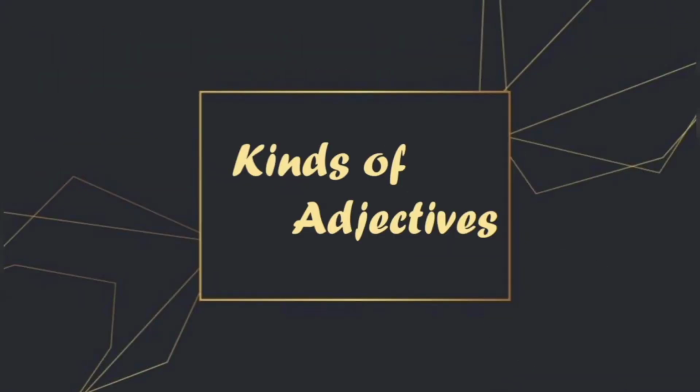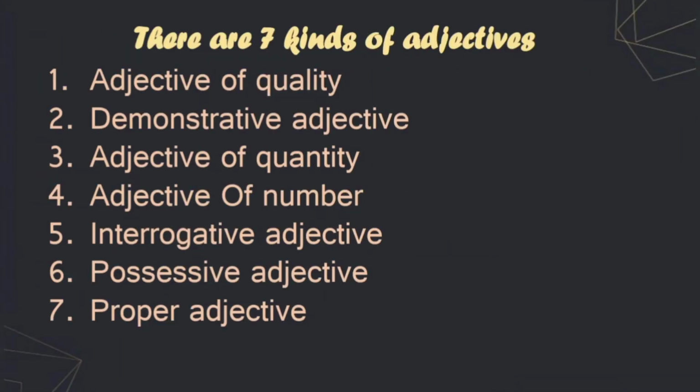Coming to the various kinds of adjectives, let me tell you, there are primarily 7 kinds of adjectives. We have the adjective of quality, demonstrative adjective, adjective of quantity, adjective of number, interrogative adjective, possessive adjective, and proper adjective. Now let us see what these various kinds of adjectives are.